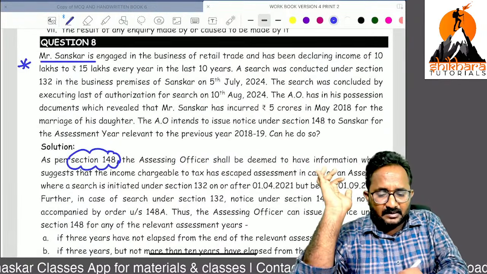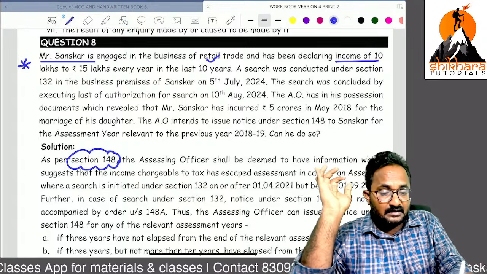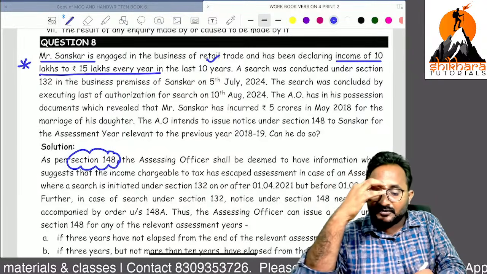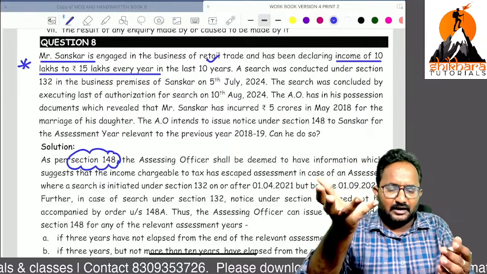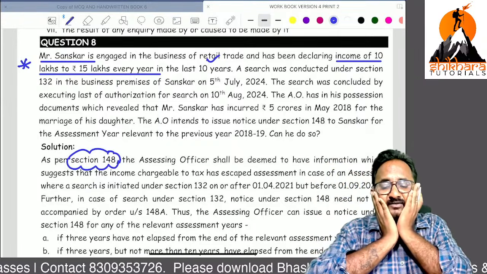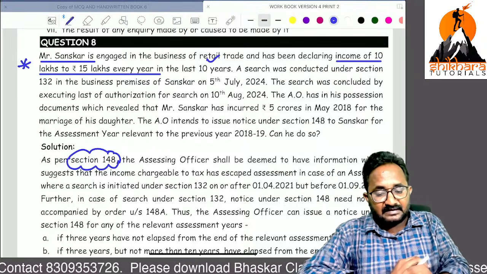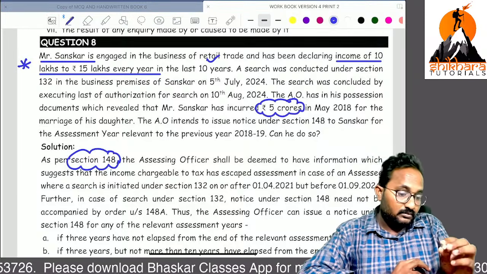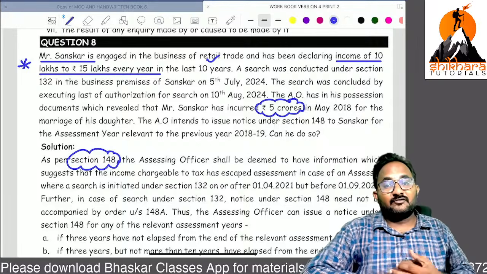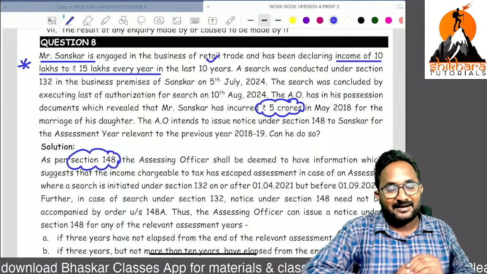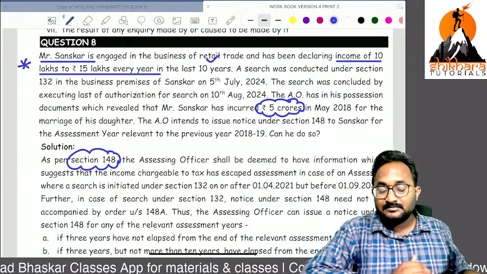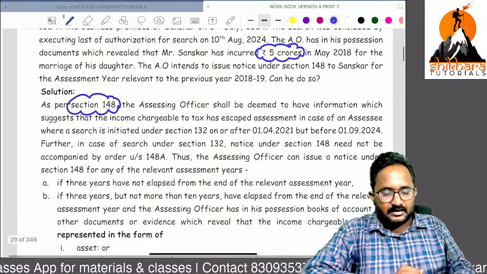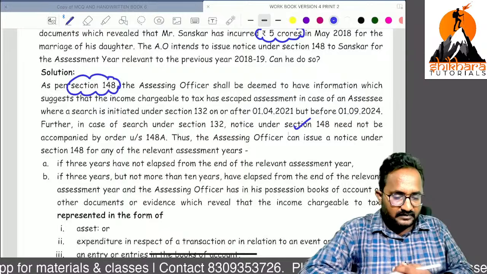Mr. Samskar is engaged in the business of retail trade and he has been filing the return of income for the last 10 years. Every year he declared how much income? 10 to 15 lakh. That means in total, maximum he has how much? 1.5 crore only. But recently, for the purpose of his daughter's marriage, he incurred 5 crore. He filed the return of income for the last 10 years, declaring 1.5 crore maximum only. But now he incurred expenses of 5 crore for his daughter's marriage. Now, definitely, we have to send the 148 notice.